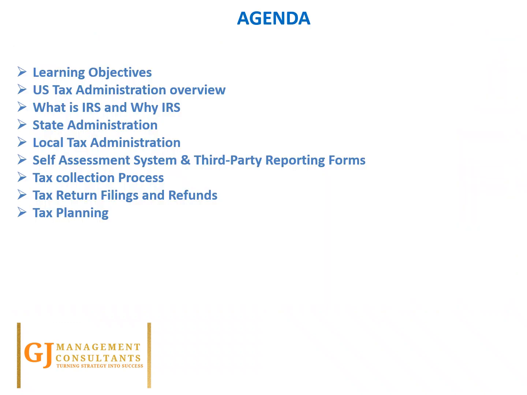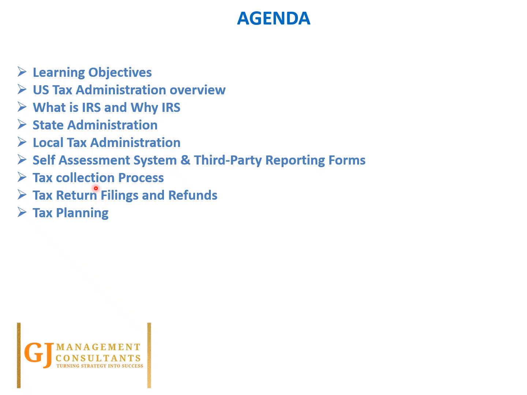Okay, so the key agenda items that we're going to cover as part of this chapter: we'll quickly have a snapshot of what we're going to learn. We'll have a complete understanding of the concept of US tax administration and overview. We'll understand what the IRS is and why the IRS is required. Then we'll look at the state administration, followed by the local tax administration.